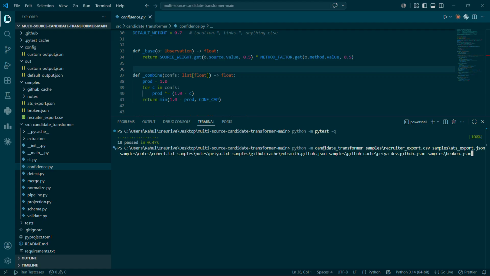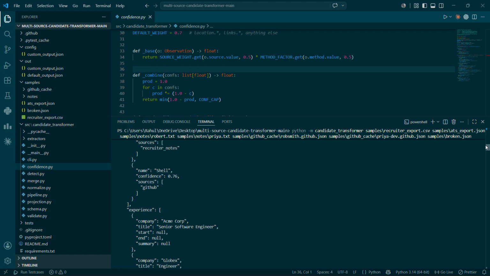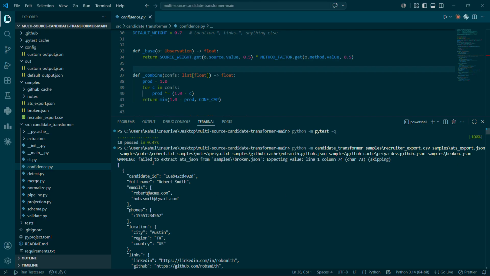Now let me run it on the sample inputs. Please notice there is a deliberately broken JSON which was skipped with a warning. This means a missing or a garbage source will never crash the run.